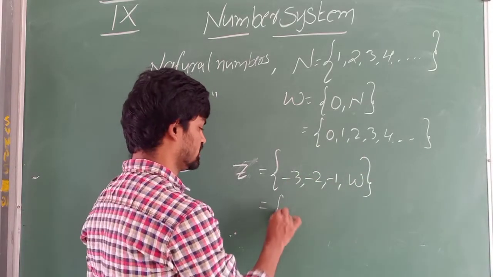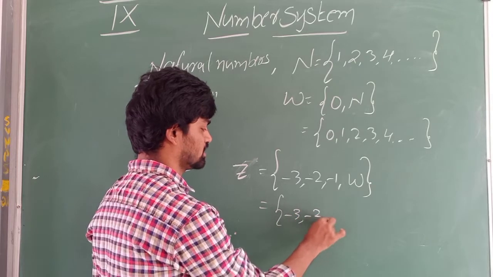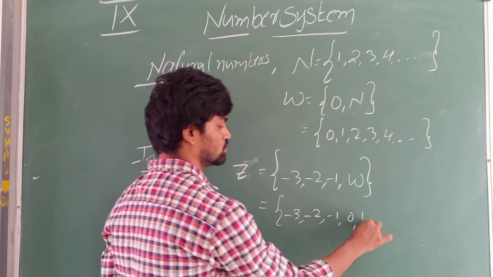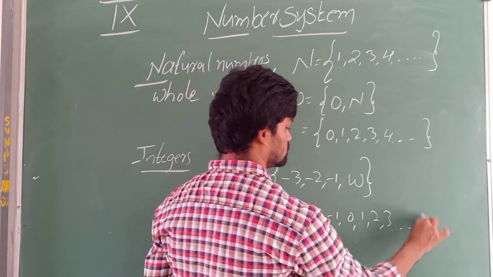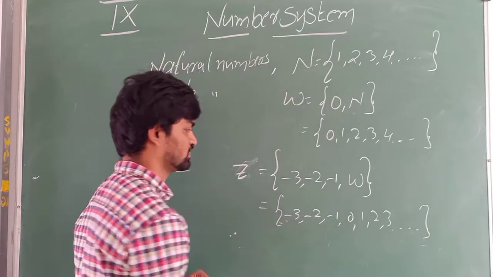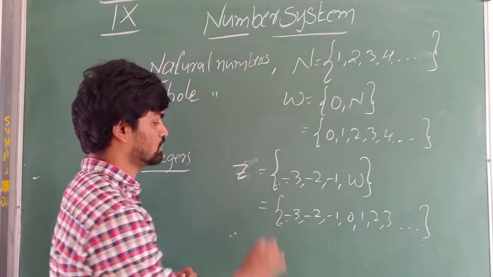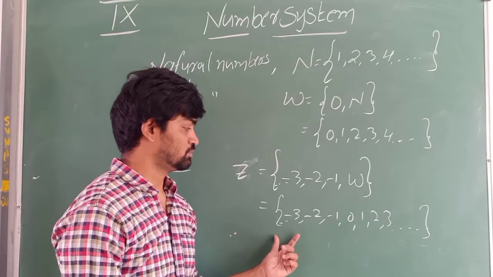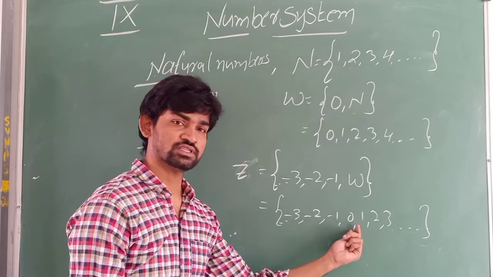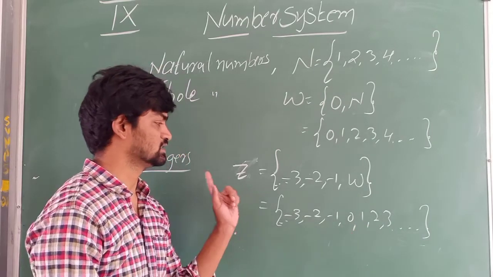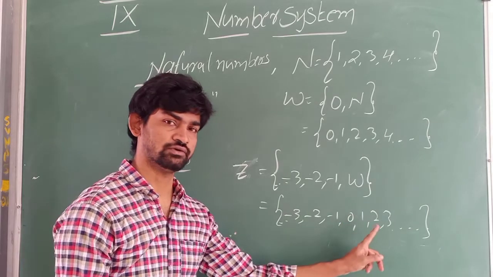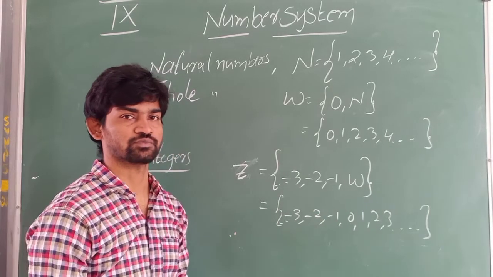So minus 3, minus 2, minus 1, 0, 1, 2. This is also infinite. 0 is neither negative nor positive.